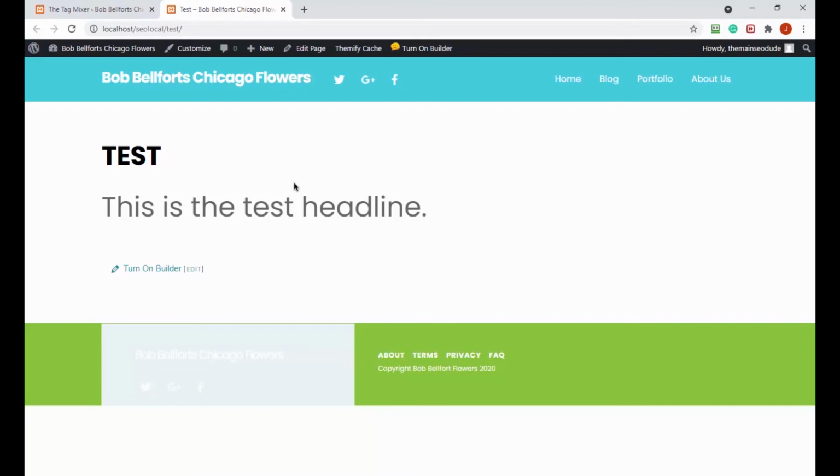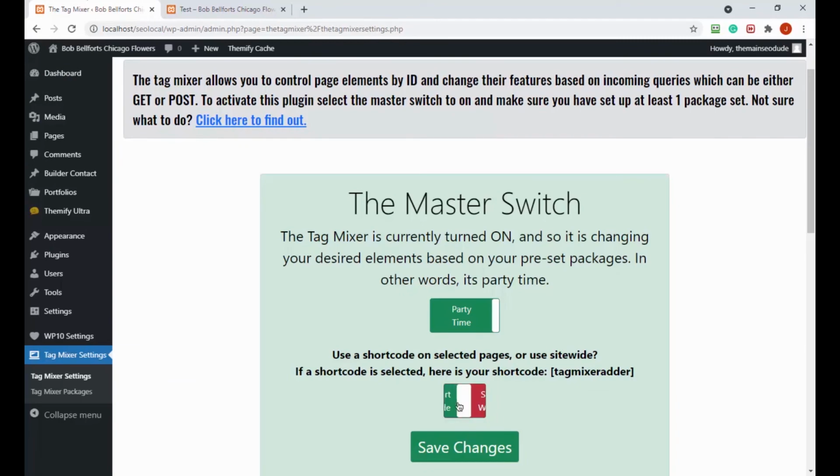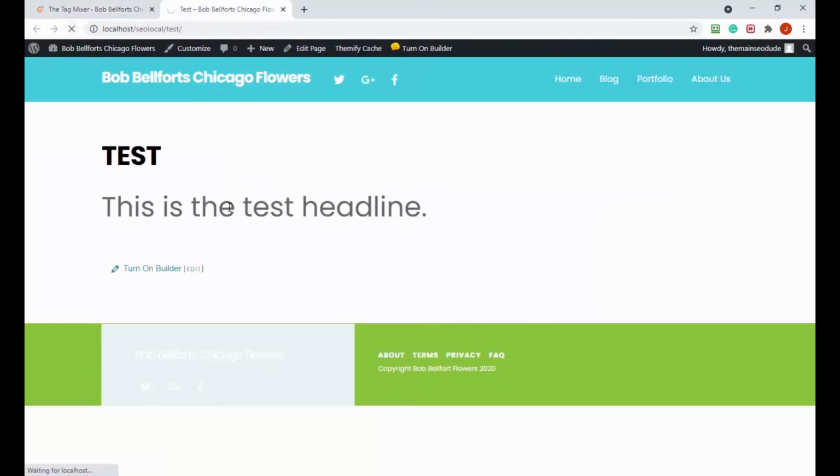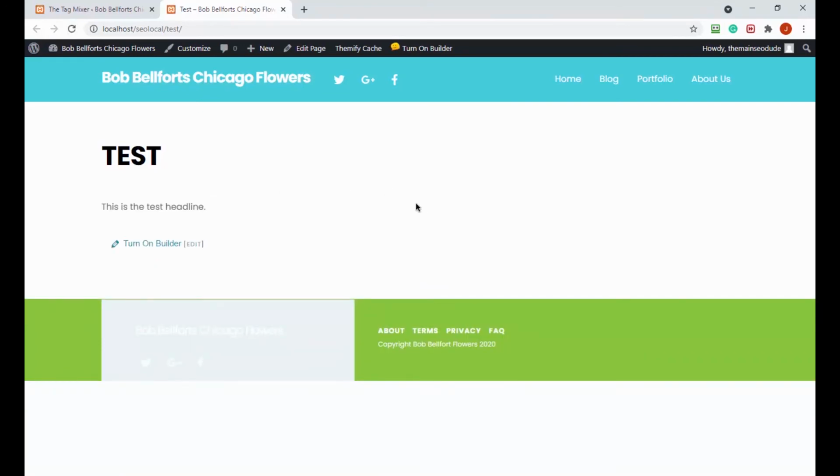Okay, well, let's go ahead and run the shortcode test. So let's change it back to shortcode, save the changes. Now, once again, you're going to see it stay as shortcode. And then over here, come on, let's load. Let's get the show on the road. All right. Over here, now what we're going to see is it's going to change and be smaller. Perfect.